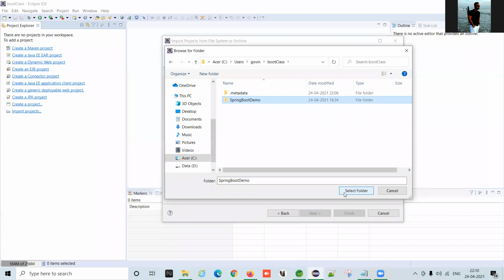Copy those zip files and paste them to the particular workspace. Eclipse uses a workspace for its projects. It has a separate folder location. Fine. Copy those projects, paste them into the workspace, unzip it, and then